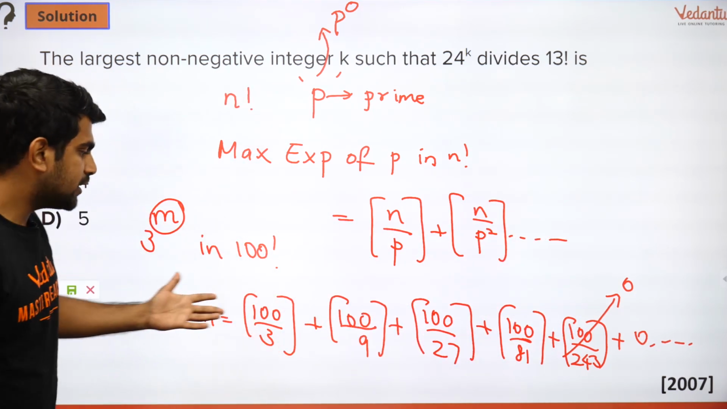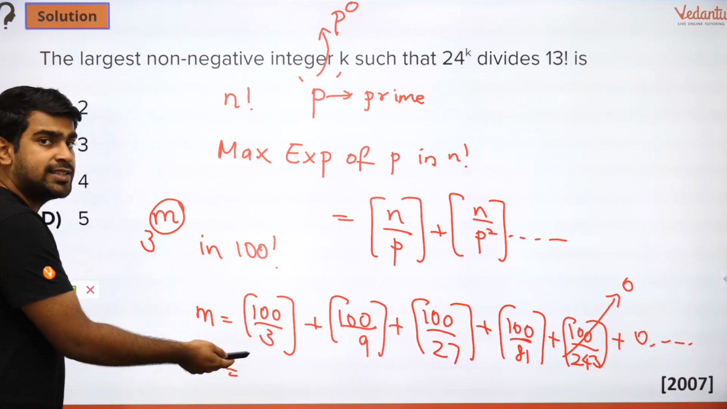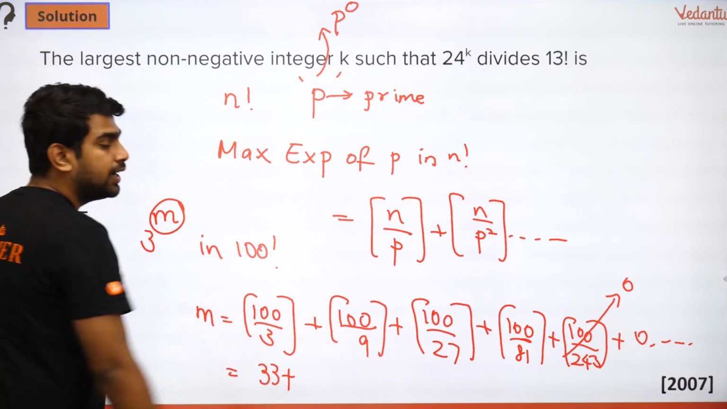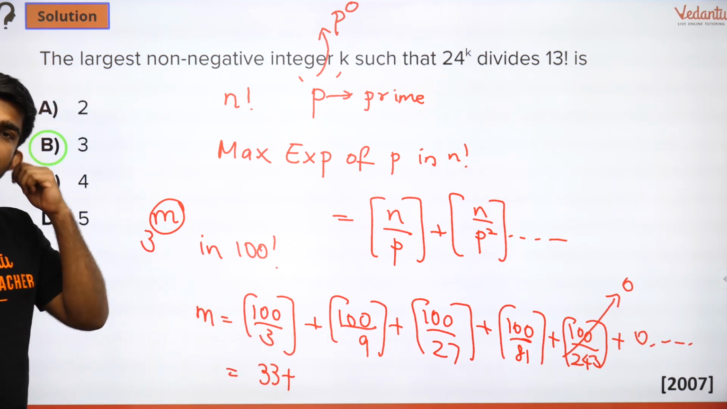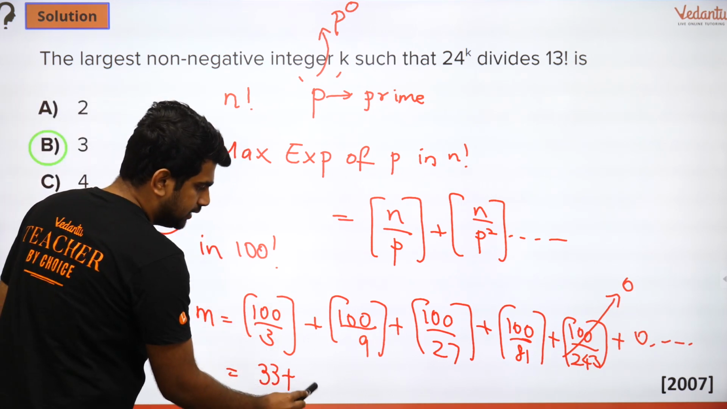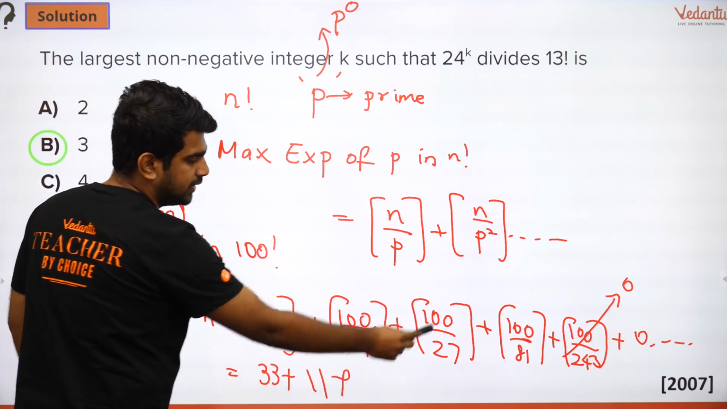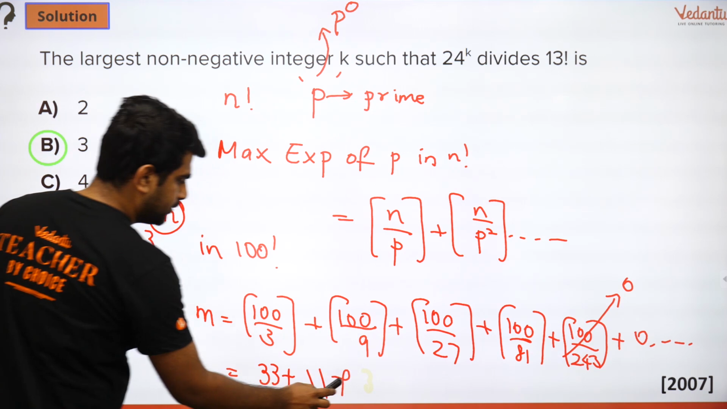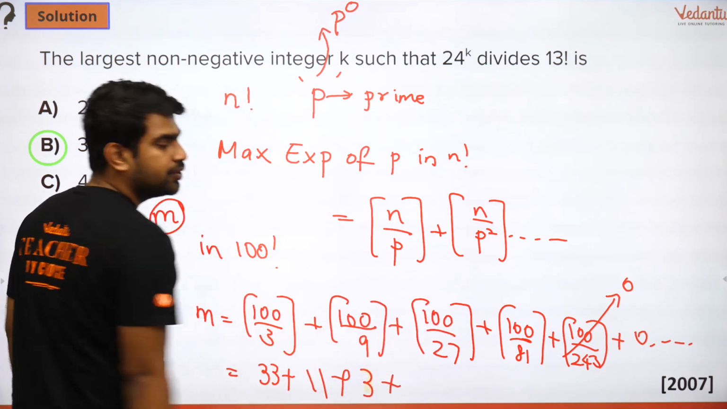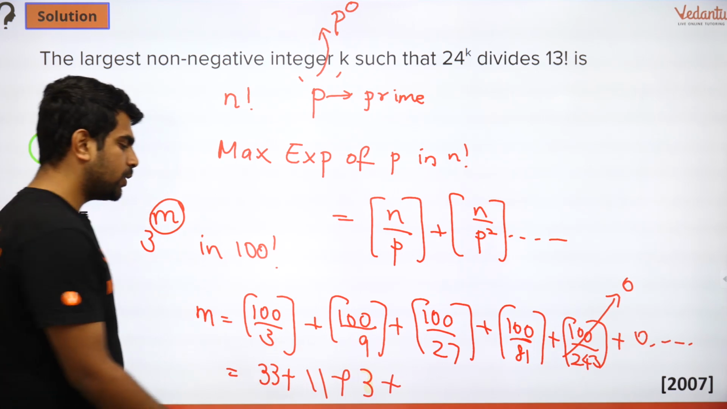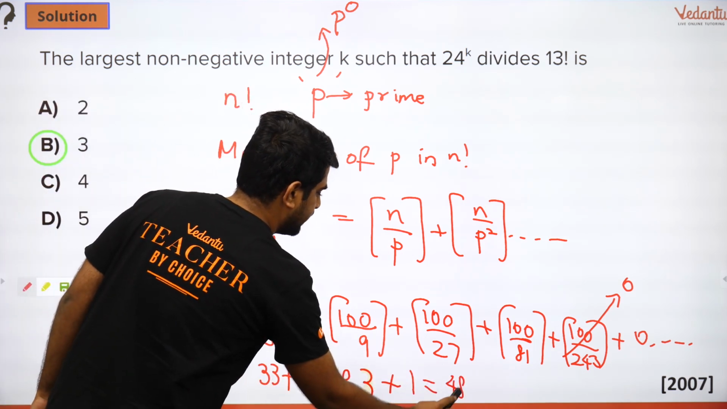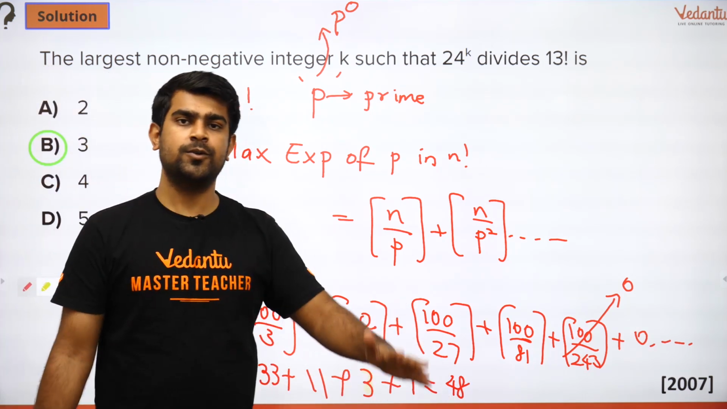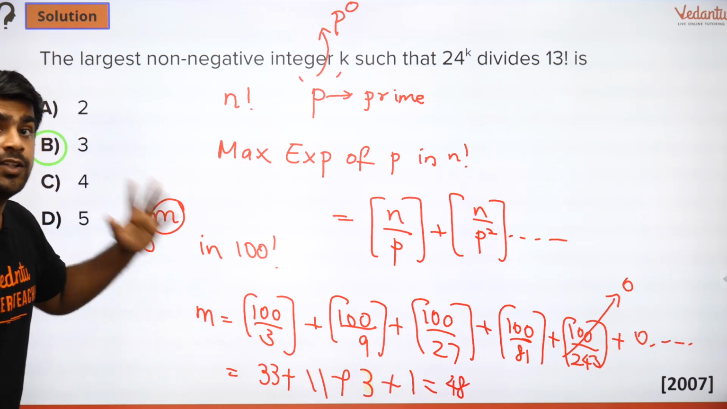So what is the answer for this? This is 33.33, but when I take the GIF, I will get only 33. This is 11.09, so you will get 11 only. And this will be 3 point something, so you will get 3 only. And 100 by 81 is 1 point something, so you will get 1 only. So how much is it? 33 plus 11 is 44, 44 plus 3 is 47, 47 plus 1 is 48. So this is the background for this question.